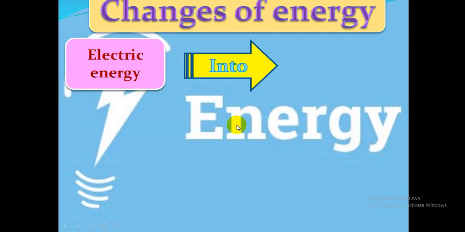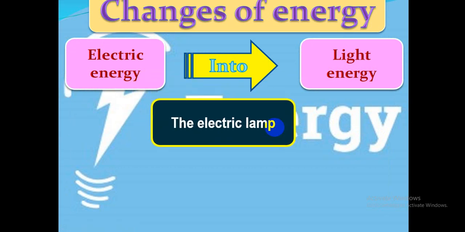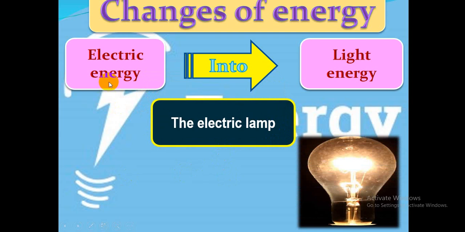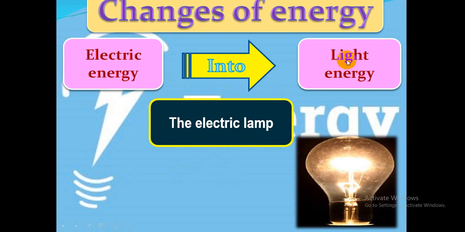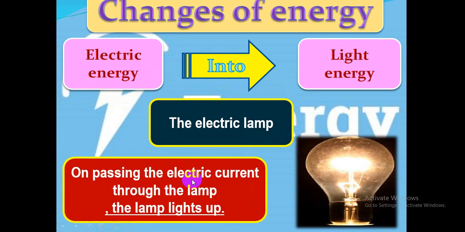Okay, another change of energy: from electric energy into light energy, like an electric lamp. An electric lamp needs electric energy to produce light. On passing the electric current, that means electricity, through the lamp, the lamp will light up.